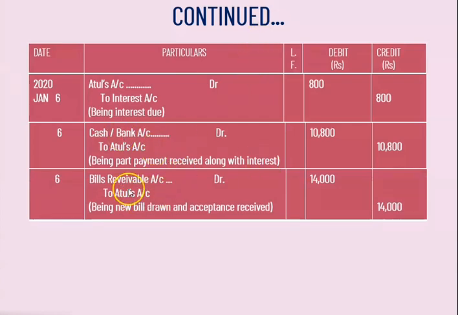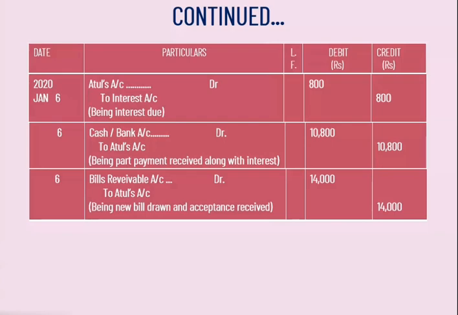So here is the entry of the new bill that we have passed. This receivable account is debited to Atul's account, 14,000 rupees. This is the balance amount here, and being new bill drawn and acceptance received, right? So till here we have done bill drawn and accepted, the bill sent to the bank for collection, the first bill. Now the first bill which we sent to the bank for collection, that is dishonored, we pass all 4 journal entries.